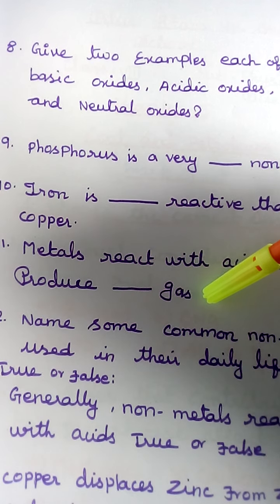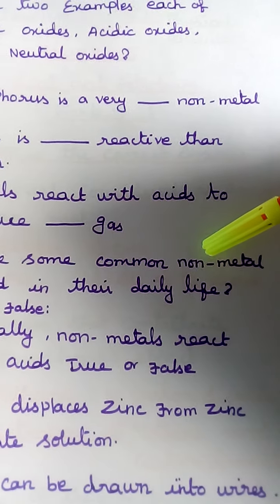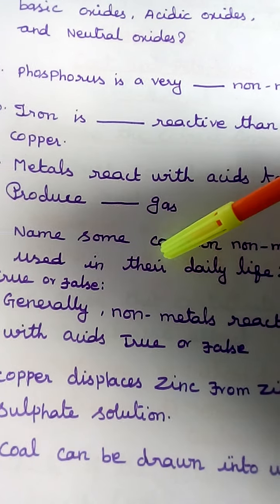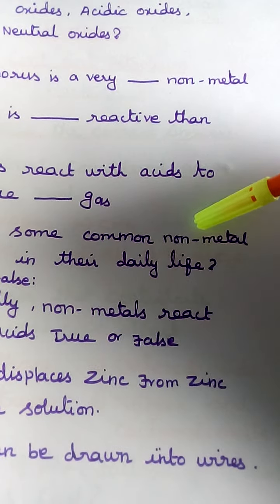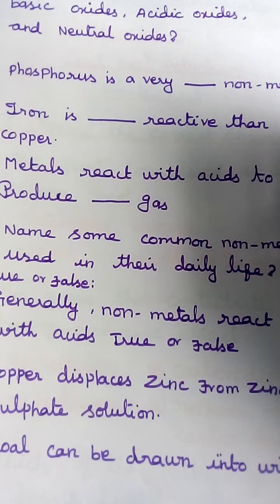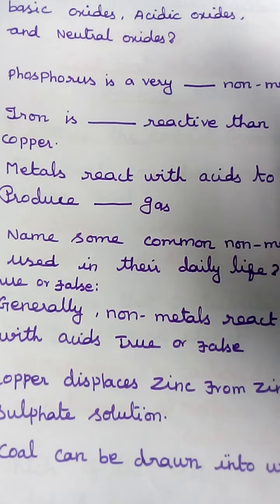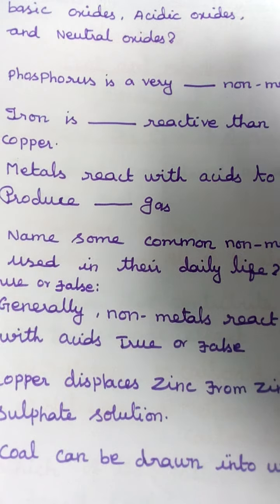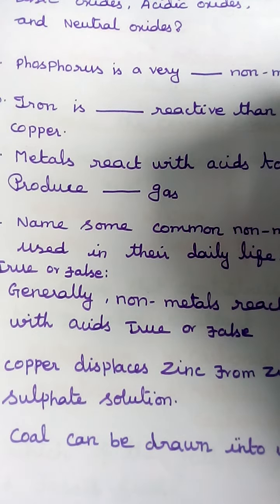Okay. Next, 12th one. Name some common non-metals used in daily life. What non-metals do we use in daily life, in our home? In your home, what non-metals are used? So write the answer. Think and write the answer.